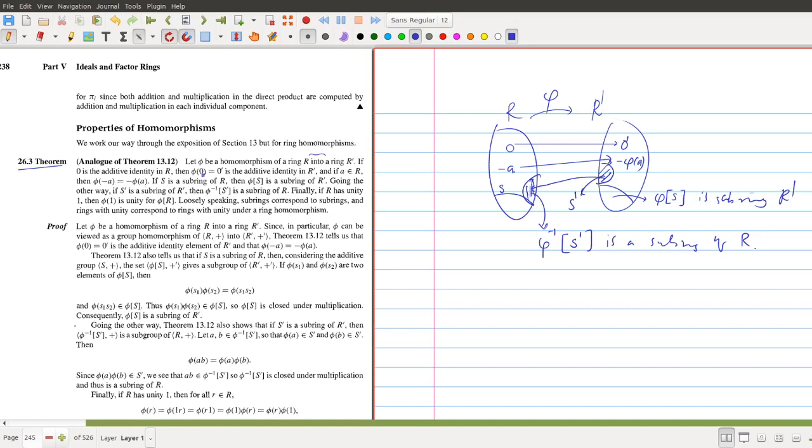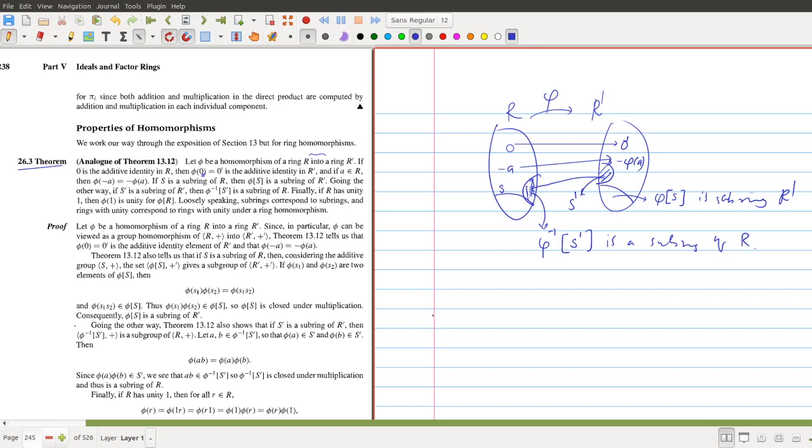That means the homomorphic image of a subgroup is a subgroup, and the inverse homomorphic image of a subgroup is a subgroup. So this theorem is analogous to those things. And one more thing we have to discuss in the ring, in contrast to group theory.